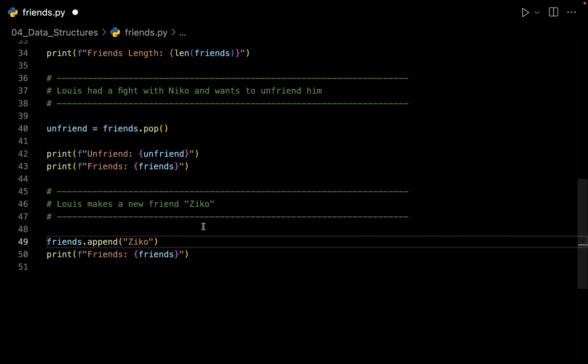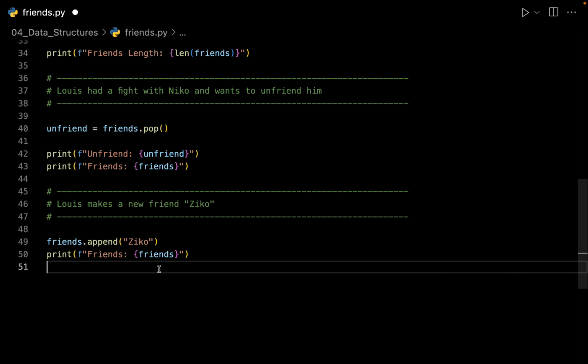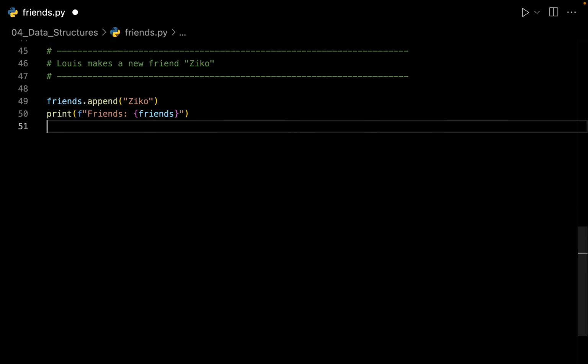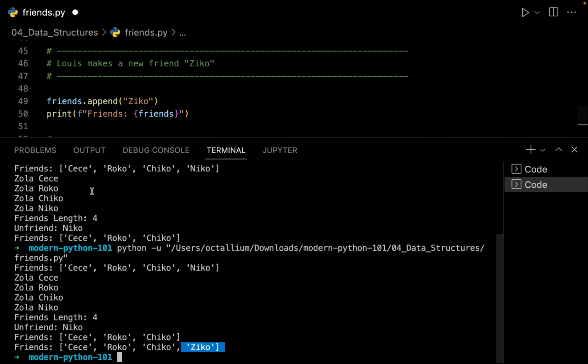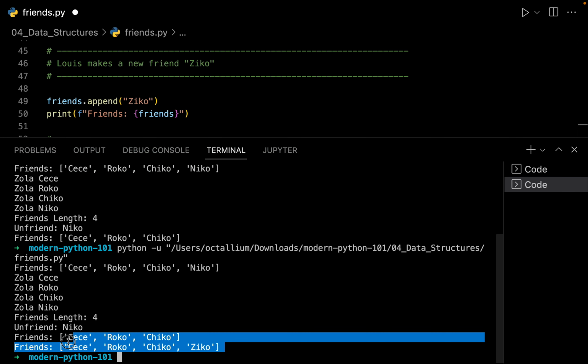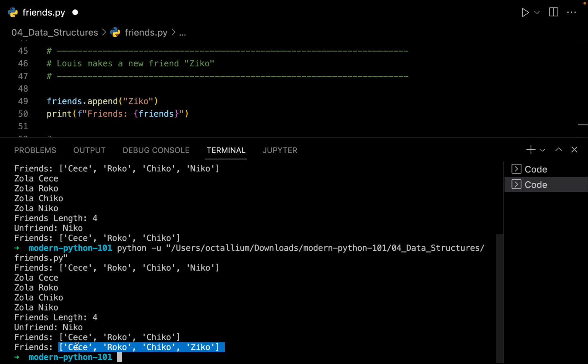Now let's see what Louis is up to. So let me go down right over here, and let me paste a new comment. This time Louis wants to know who is his third friend inside the list. Let us check it out. Let me open up my terminal. So this is how our latest list looks like. So CC is the first friend, Rocco is the second one, and Chico is the third friend. So let's see how we can get this value from our list.